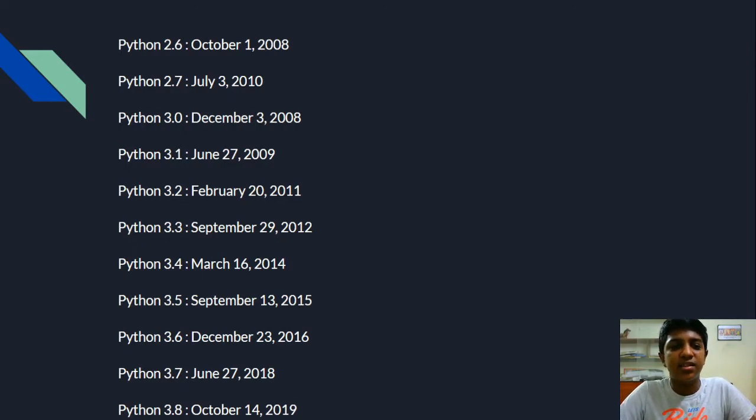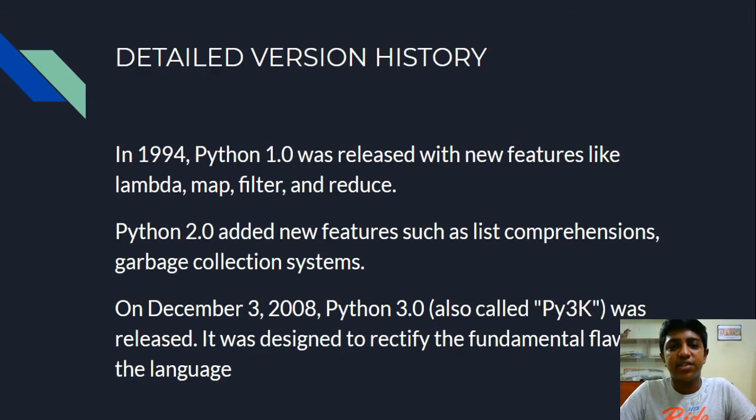And after that, Python 3.0, which started development on December 3, 2008, and the present Python version which we are using right now is Python 3.8, which was released on October 14, 2019. And the detailed version is here we go.